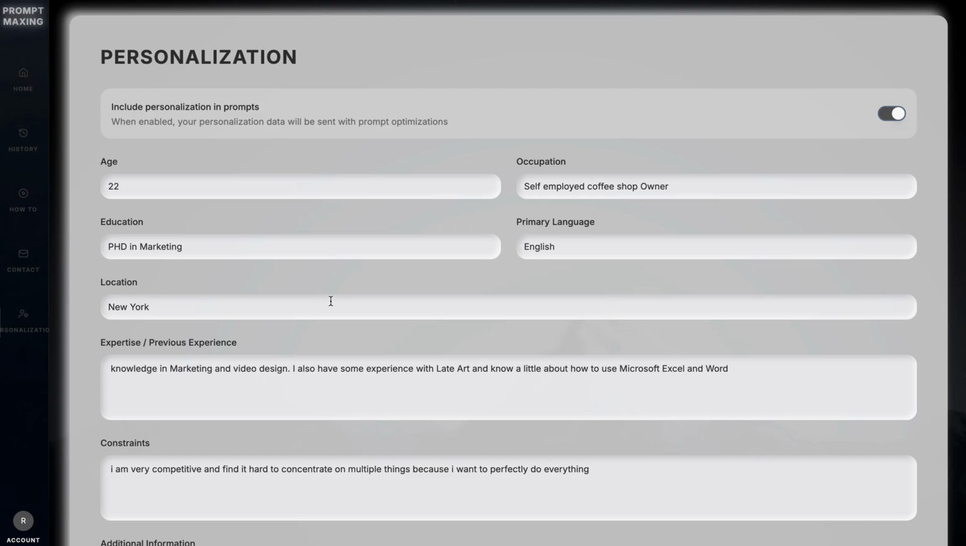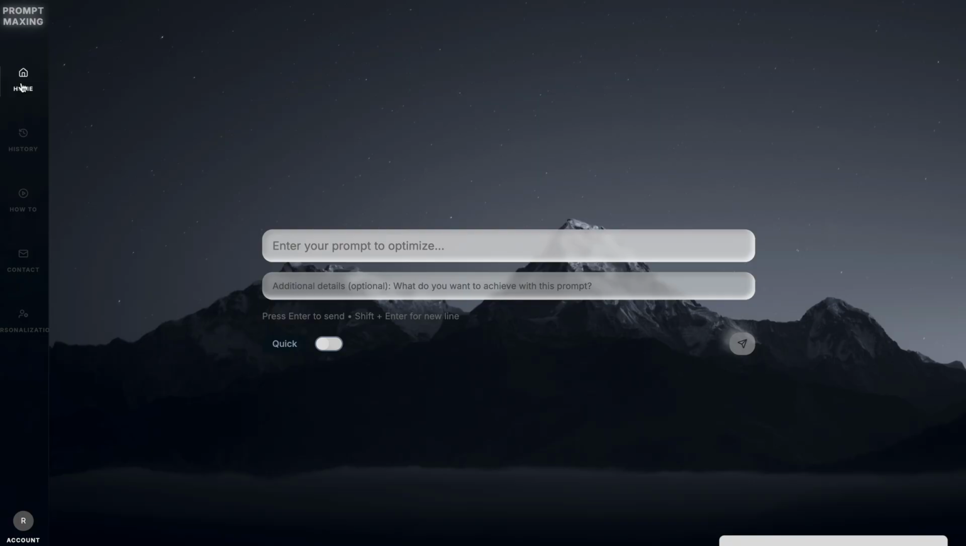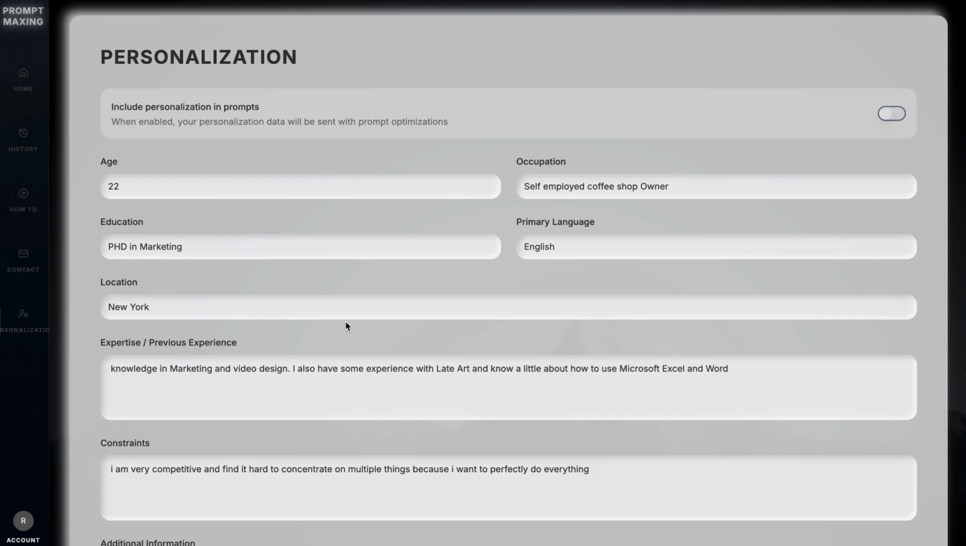If you don't want to include personalization for a request because it is not for you, it's for another person, or if it is a more general prompt that really does not have something to do with you, the AI agent will get confused with your personalization, and that's why you can just deactivate it here. If you ask a general request about something to research, most of the personalization data will not have any impact. That's why you can just deactivate it here.